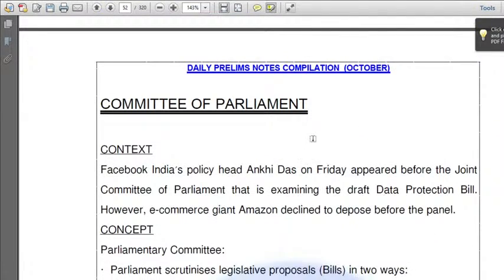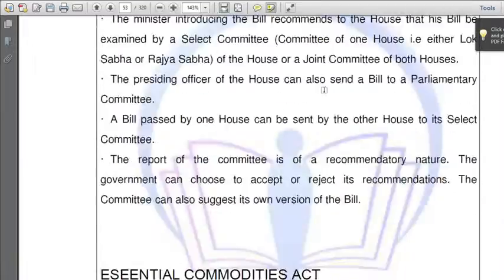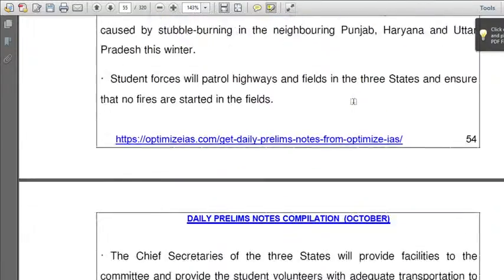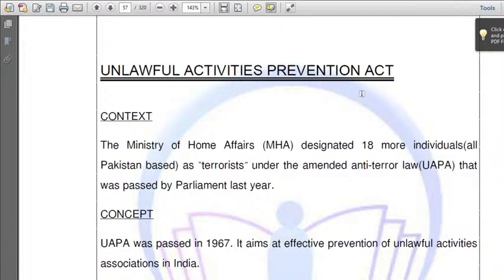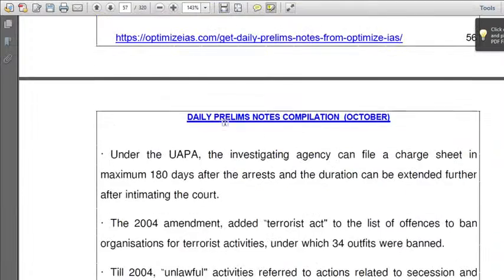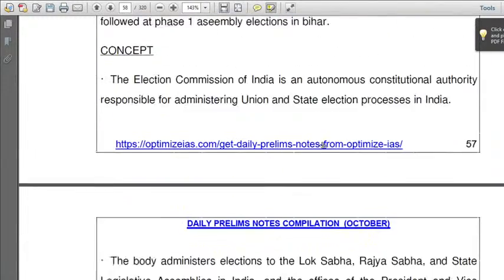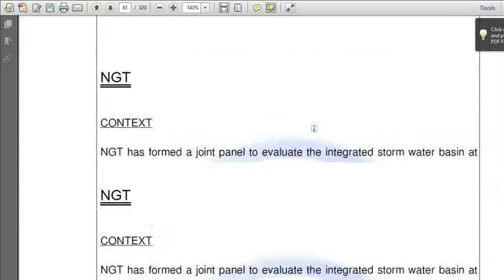Next, there are so many topics which came in the news in the October month. We have covered almost all the topics. There are a few more topics left. Let us complete these topics tomorrow. These are the other topics: Lokur Committee, outsiders can buy land in Jammu Kashmir, and the Unlawful Activities Prevention Act. In the tomorrow session, we'll cover these. Next, the Election Commission, which we mentioned before, again came in the news. That's why it's in the PDF again.